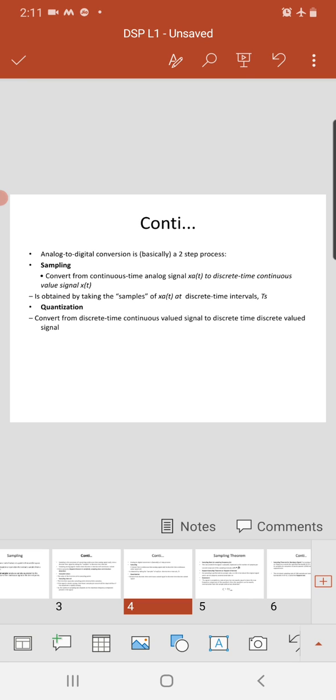Quantization is nothing but converting the discrete time continuous value signal to a discrete time discrete value signal. So basically analog to digital conversion consists of two main steps, sampling and quantization. Sampling converts a continuous time signal into a discrete time continuous value signal, and quantization converts the discrete time continuous value signal to a discrete time discrete value signal.